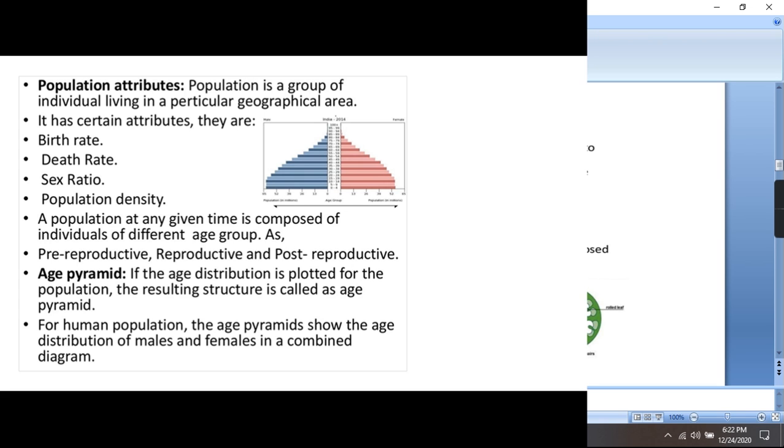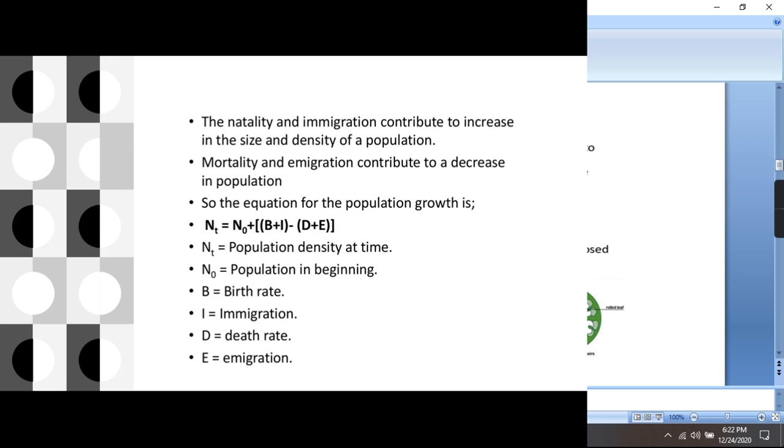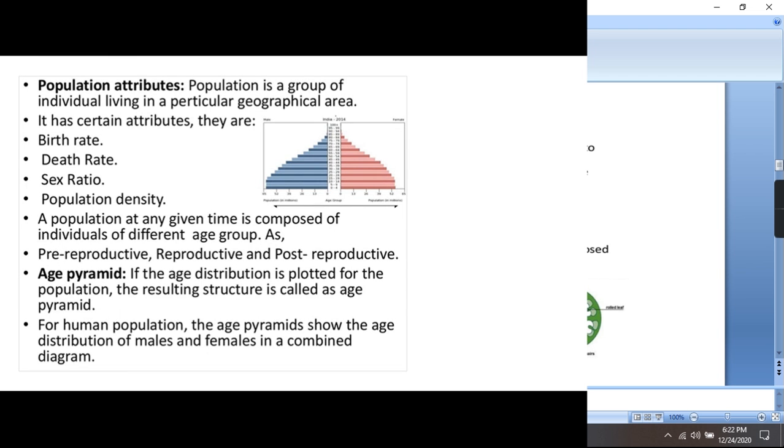An age pyramid represents the individuals of various age groups like pre-reproductive, reproductive, and post-reproductive. By observing an age pyramid, you can easily find out whether the population is increasing, decreasing, or stable.